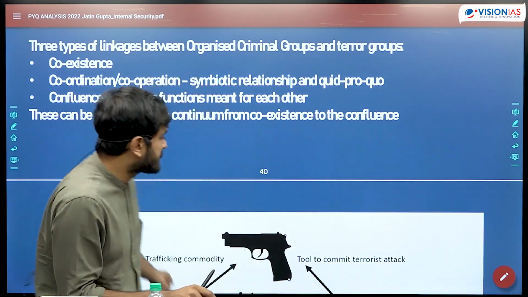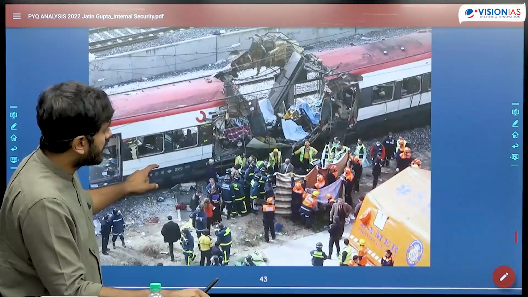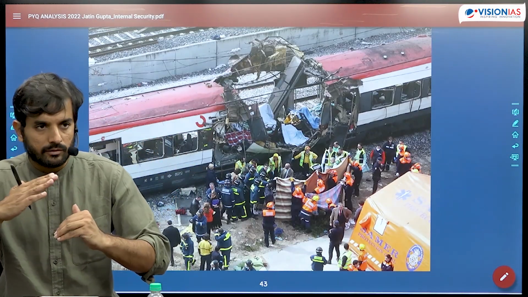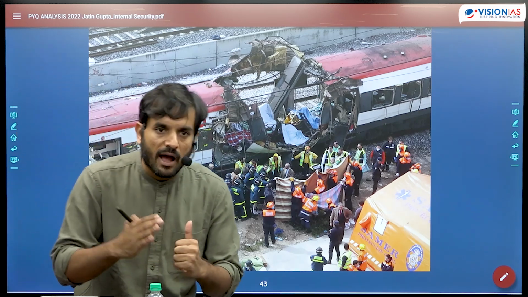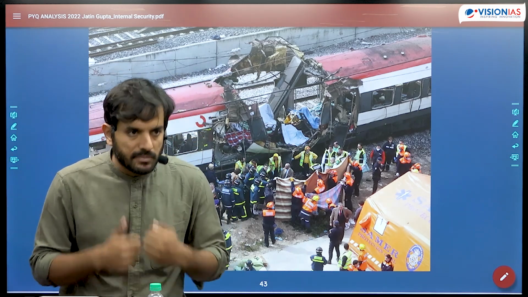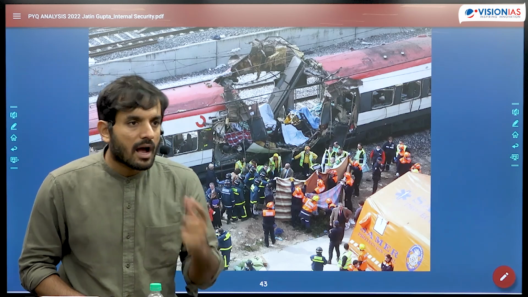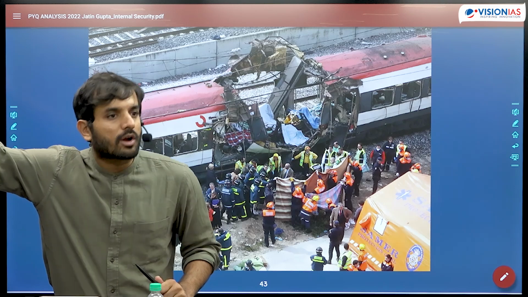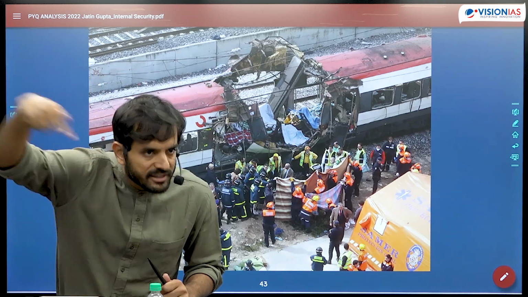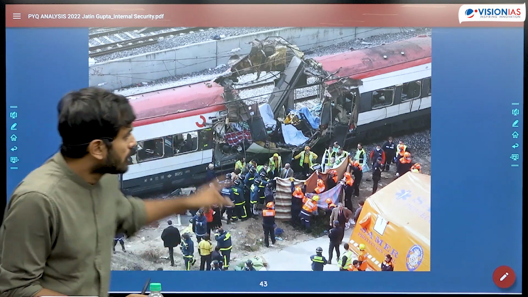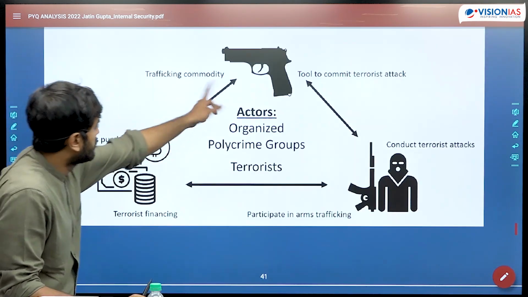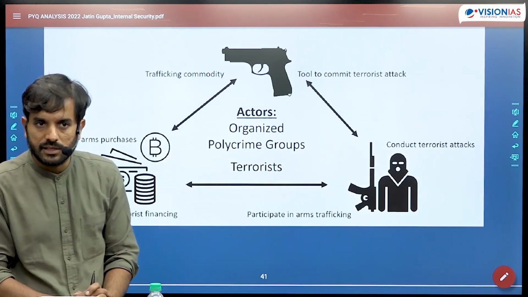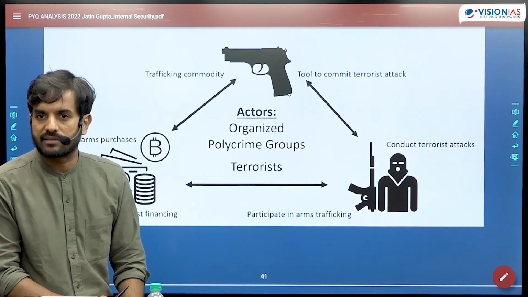2004 attacks took place in Madrid. 2004 में मैड्रिड में टेरर अटैक्स हुए, वहां पे जो लोकल ट्रेन चलती है. Later on it was found, कि ये एक्सप्लोजिव आए कहां से. अलकायदा ने बोला हमने किया है टेरर अटैक. आए कहां से? They came to know that the linkage was found with the Eastern European organized criminal groups. They had provided explosives to Al-Qaeda, right? So I have given this diagram of how organized criminal groups and terror groups are associated with each other. You could probably draw something like this in the exam, right?